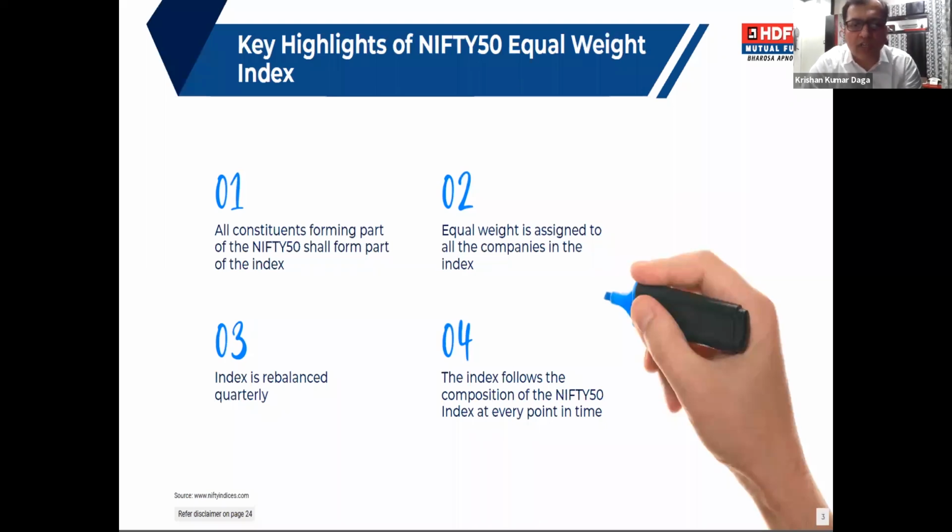And the third thing I want to tell you is that this index is also rebalanced quarterly. When we say quarterly rebalance, it means some stocks where prices have moved up or come down, the weightage will change on a daily basis. For example, some stock will become 2.2%, some stock will become 2.5% over a period of a quarter. But at the quarter end, all the stocks again will have a weightage of 2%.